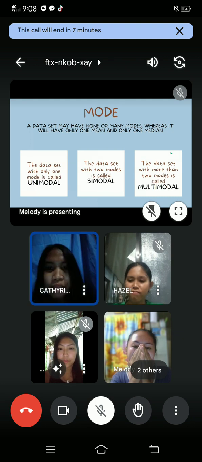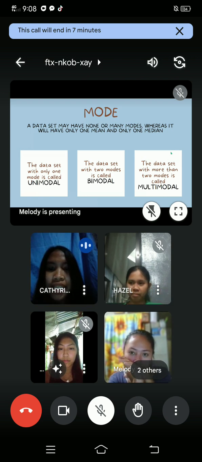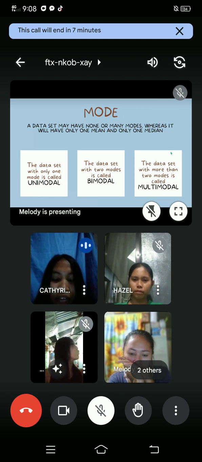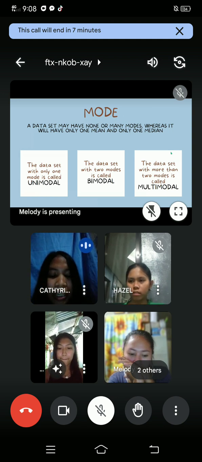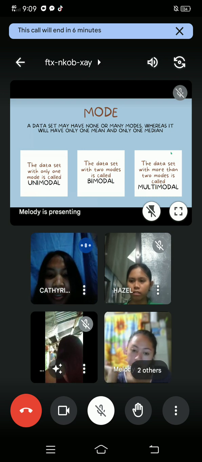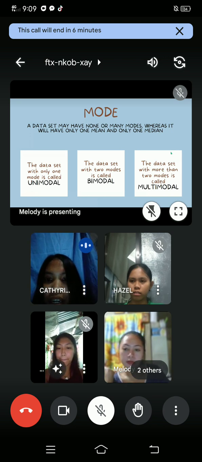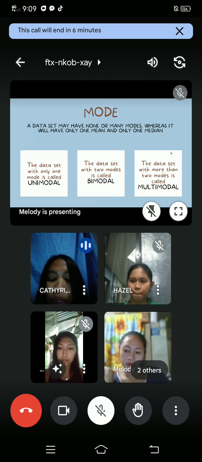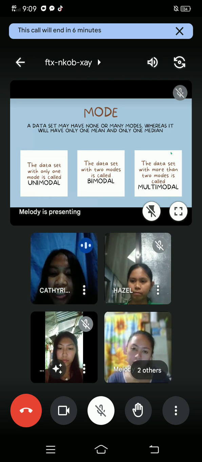A data set may have none or many modes, whereas it will have only one mean and only one median. The data set with only one mode is called unimodal. We can consider it unimodal if only one value is repeating itself. The data set with two modes is called bimodal, where two numbers or both numbers are repeating twice in the given set. The data set with more than two modes is called multimodal, where four numbers are repeated twice in the given set.